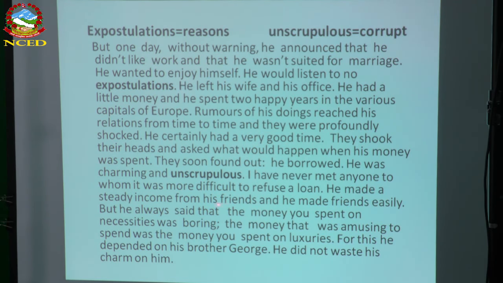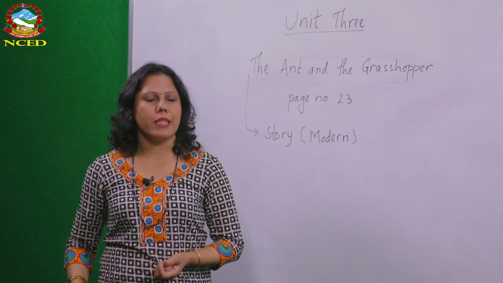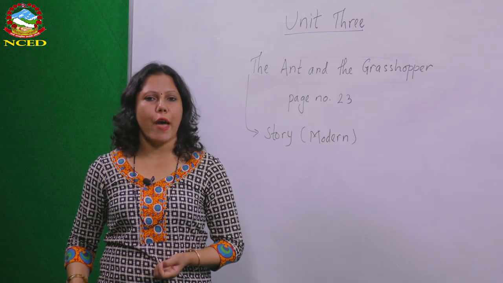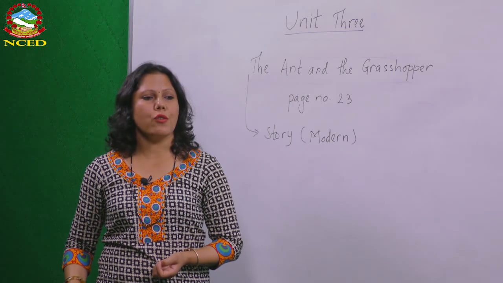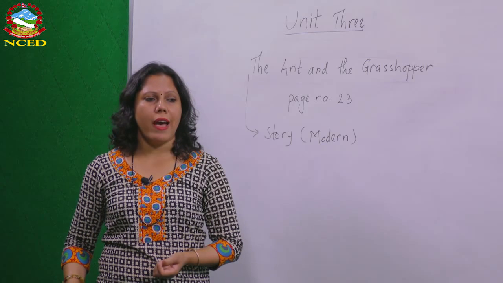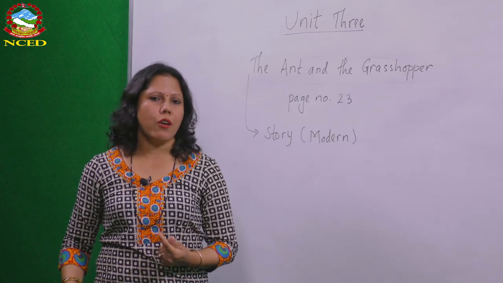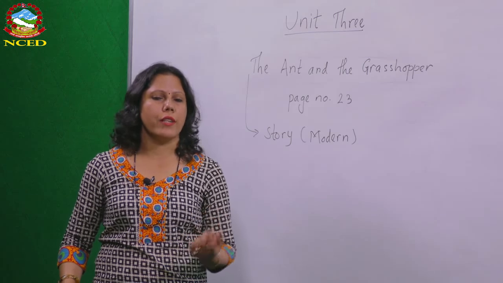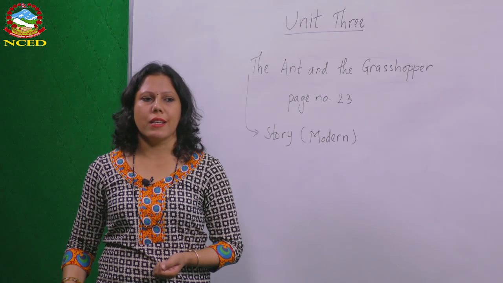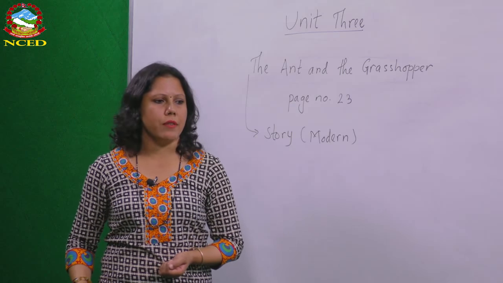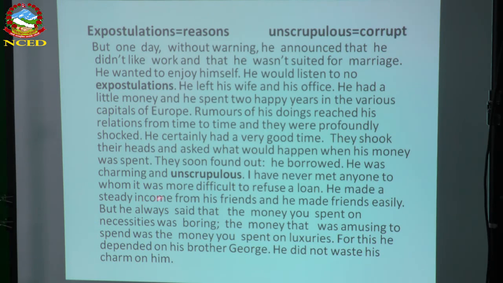Means Tom Ramsay was spending a very happy life in Europe and in other cities. He was not unhappy. Rather, he was happy because he used to spend a lot of money. And surprisingly, he did not use to earn. Rather, he used to borrow money from others, especially from his friends, because one of his habits, his nature, was that he used to make friends easily, so he used to ask money from his friends. Dear students, let's see what happens. So I hope you are getting what type of character Tom Ramsay is.